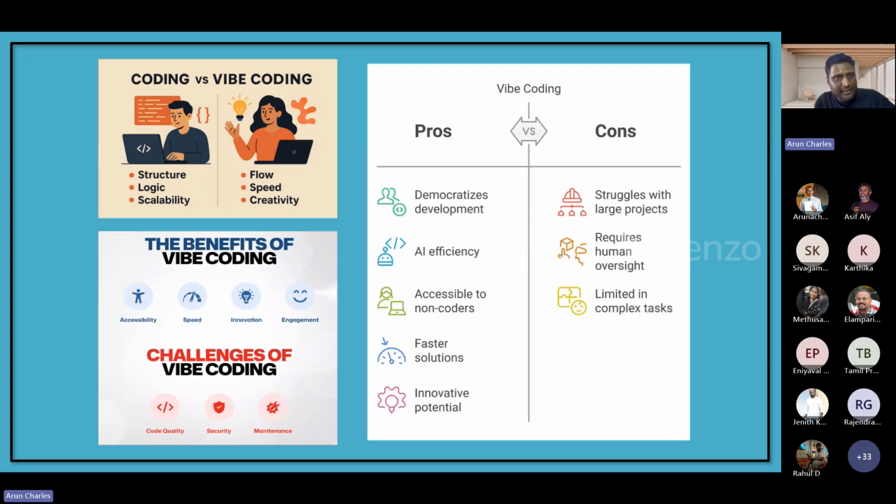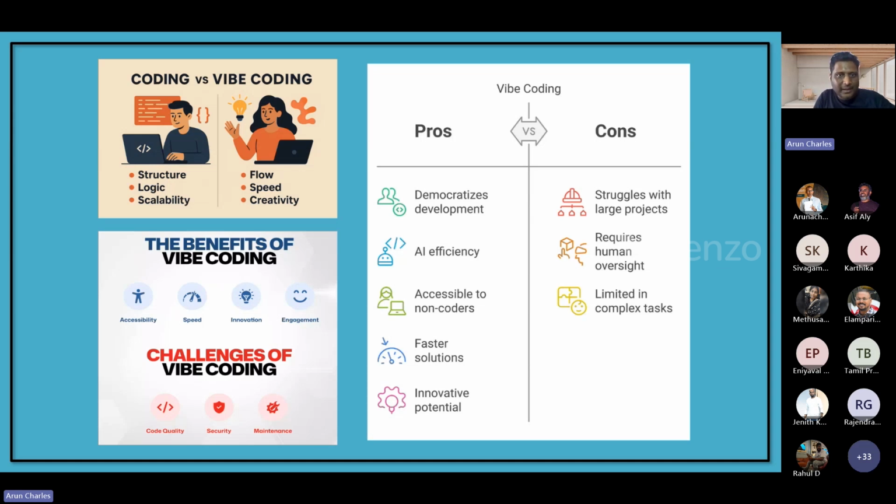So I would recommend to start with vibe coding, but kindly learn some basics of coding and how to handle the code, and how to change things so that you know what output will come. So try to understand the basics so that it will be easy for you to take it from vibe coding to the next level.